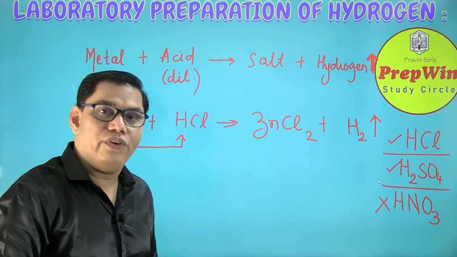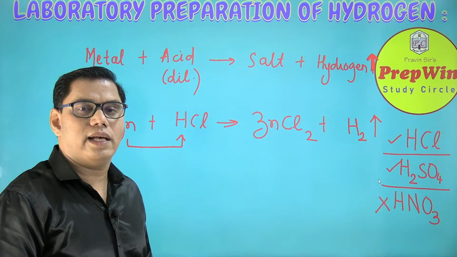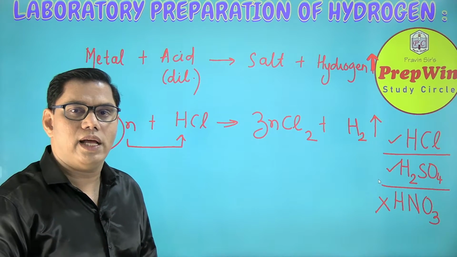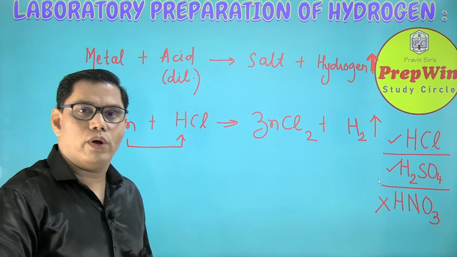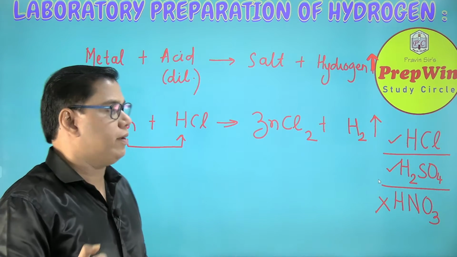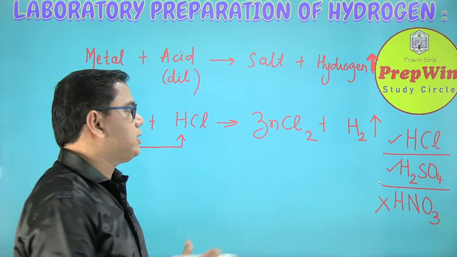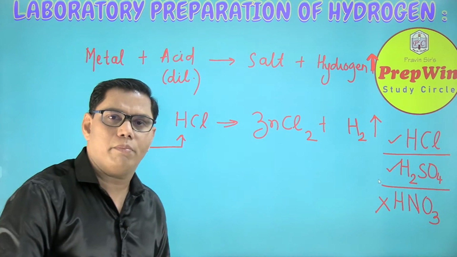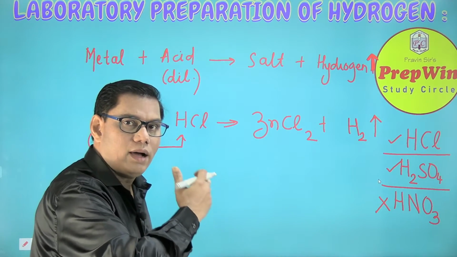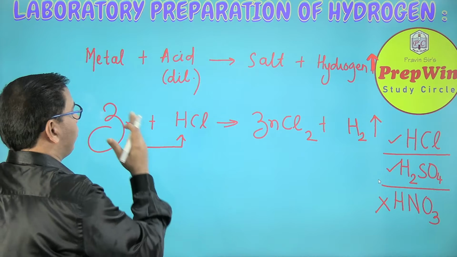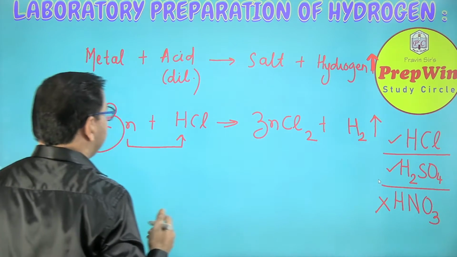So H2. Which are the other diatomic gases? Hydrogen, oxygen, nitrogen, fluorine, chlorine, bromine, iodine. There are 7. Please go and watch my video how to learn chemistry. There I have discussed all the basic concepts. Then it will make real sense whatever I am talking about. So this is a reaction.